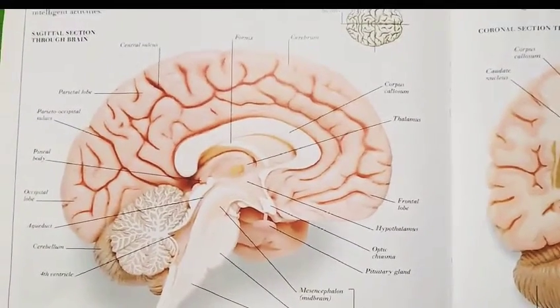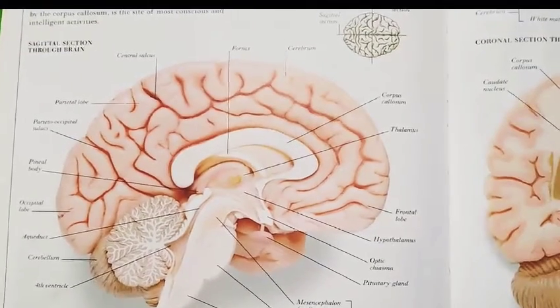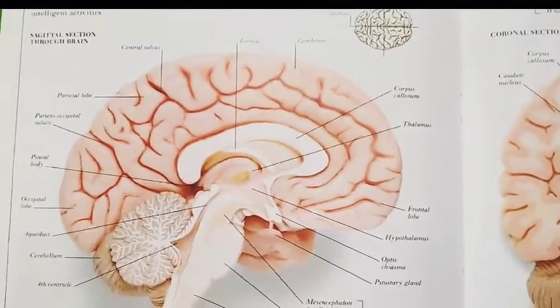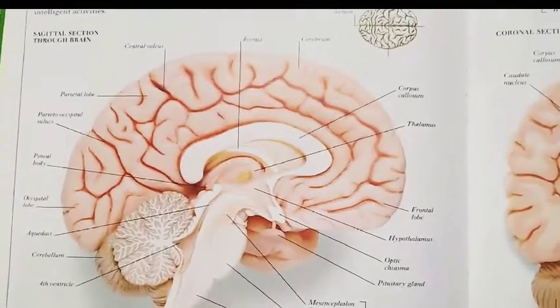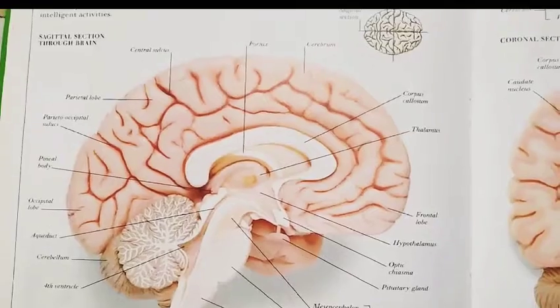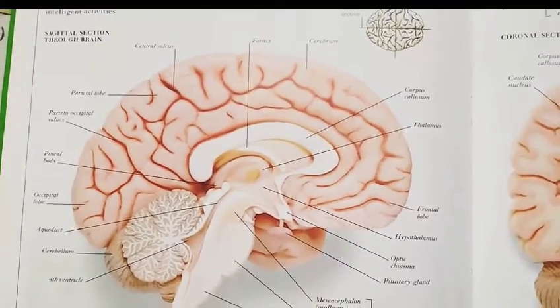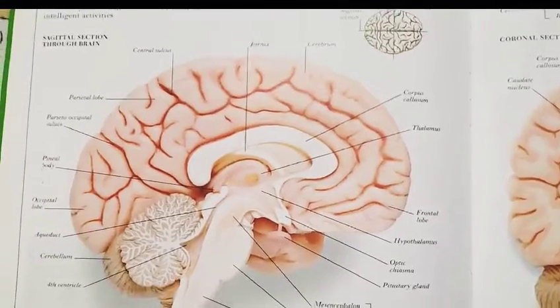Okay, and it also acts as a relay station for sensory and the motor impulses between the cerebrum and the parts of the brain. Okay, this is about the thalamus, and we will just consider the hypothalamus here. So mainly the hypothalamus lies at the base of the thalamus, and the main functions of the hypothalamus are, it regulates the temperature, thirst, that is we need to take water.